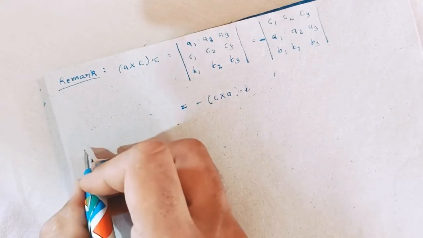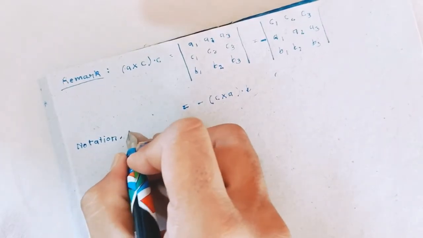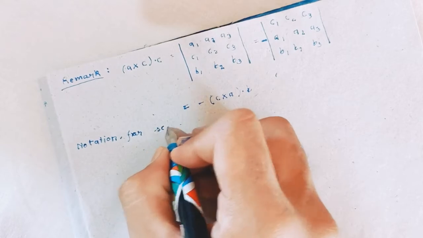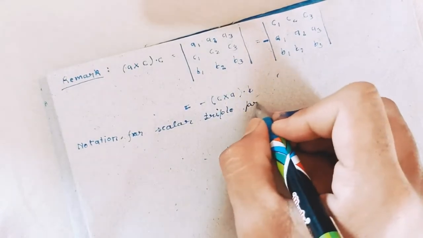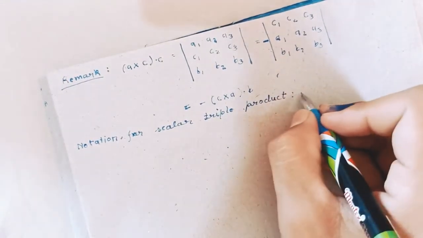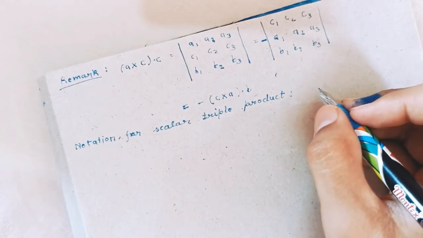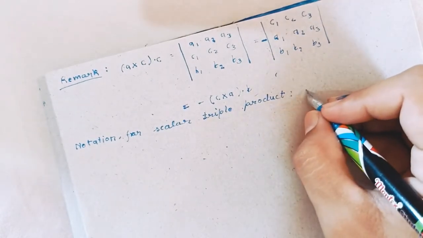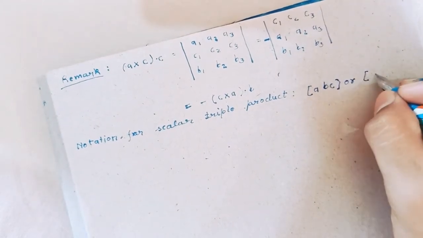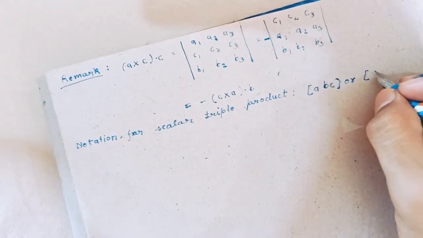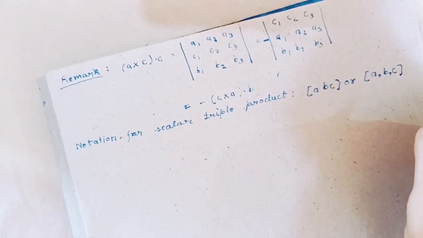Notation for scalar triple product. In view of the above properties first and second, the scalar triple product is denoted by [A B C], which indicates the three factors in their proper order.